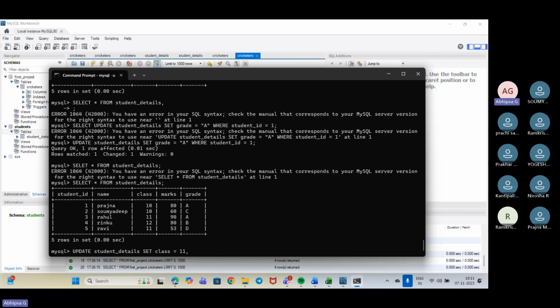So let's put the marks as 70. And now I'll be using where, and I can put the name. Name would be equal to Soumyadeep.